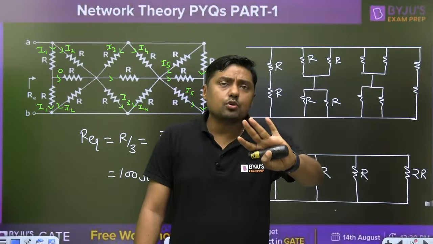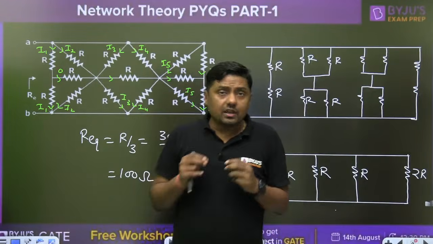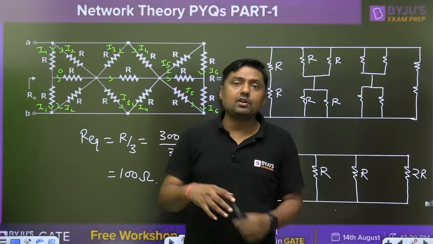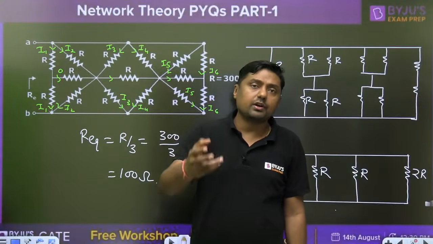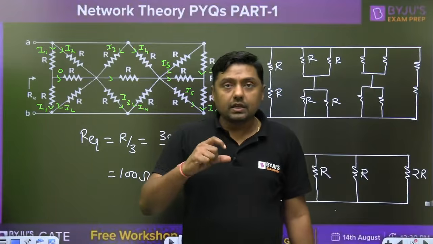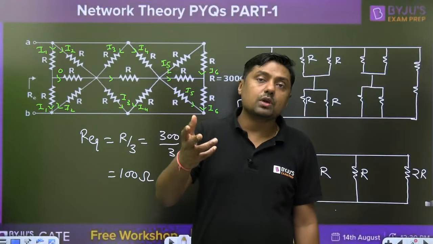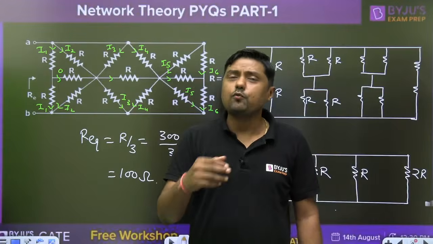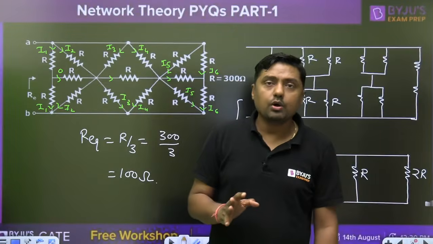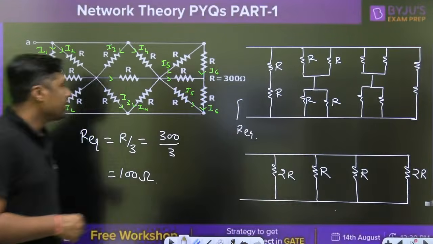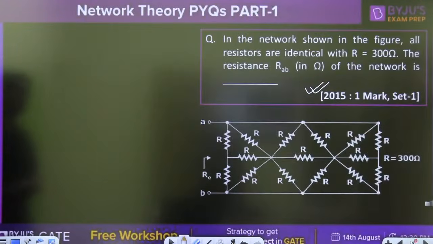Comfortable with this type of questions? We can get one question from calculating the R equivalent, or the C equivalent, or the L equivalent. If you are not comfortable, then you can solve some important questions from previous year papers or a standard textbook. You can follow any standard textbook, and try to solve 5 to 10 questions. You will get the idea. Okay. That is the answer. Next one.